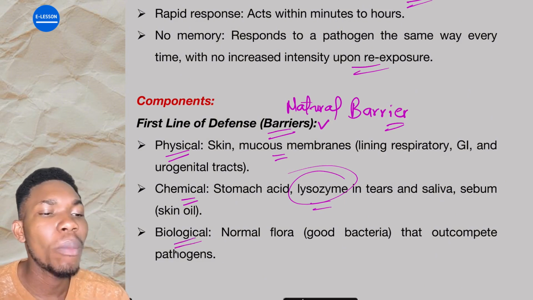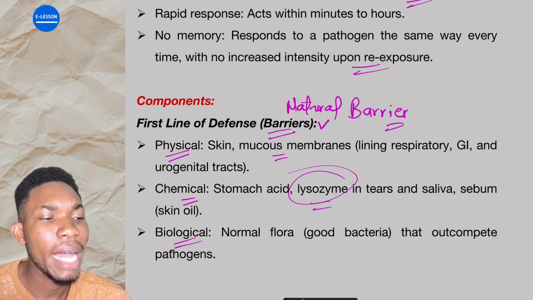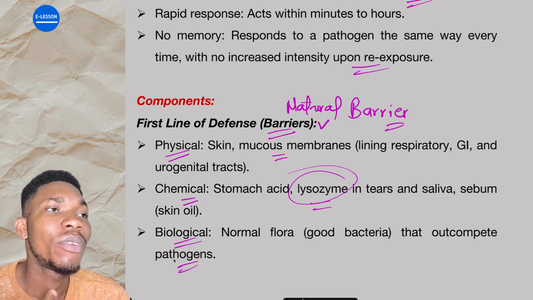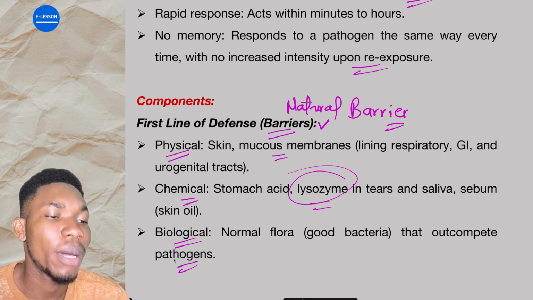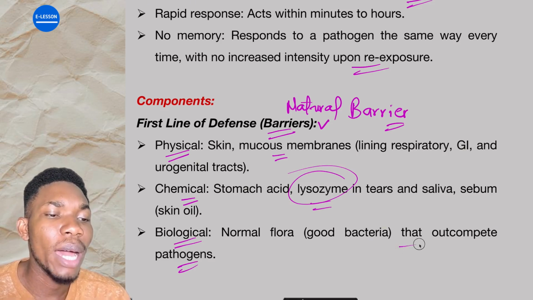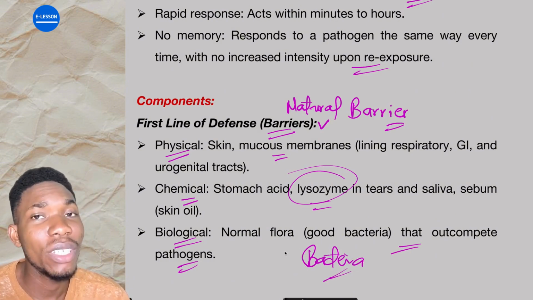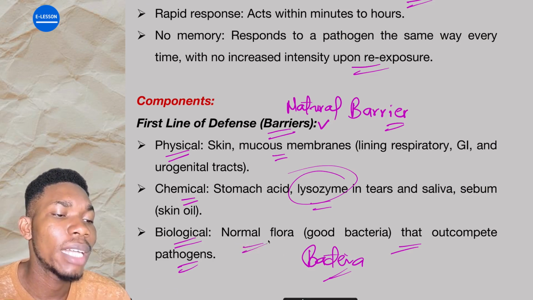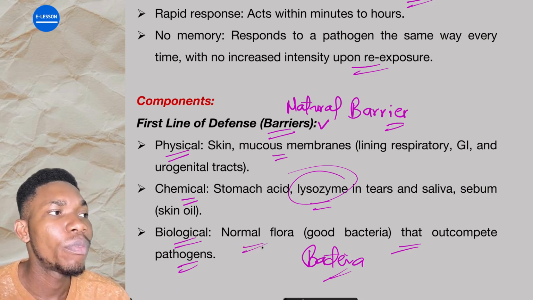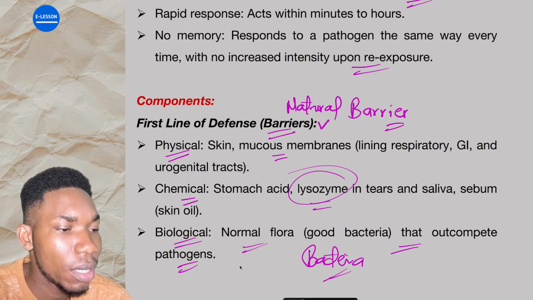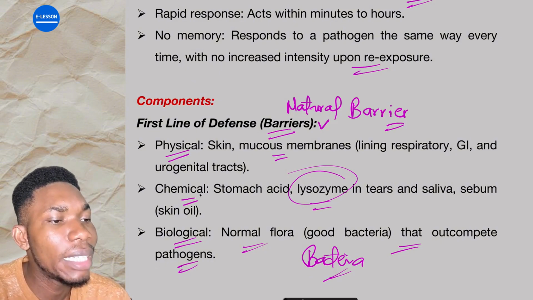Then biological, like the normal flora, the good bacteria that outcompete pathogens. Like in your vagina, there are normal flora. In your GIT, there are normal flora, right? Now, if the bad bacteria overgrow or outcompete the normal flora, that is when you start having issues. Are you getting it? These normal flora are the good bacteria that maintain the health of places like your GIT and your vagina, for the ladies. All right, those ones are under innate immunity.